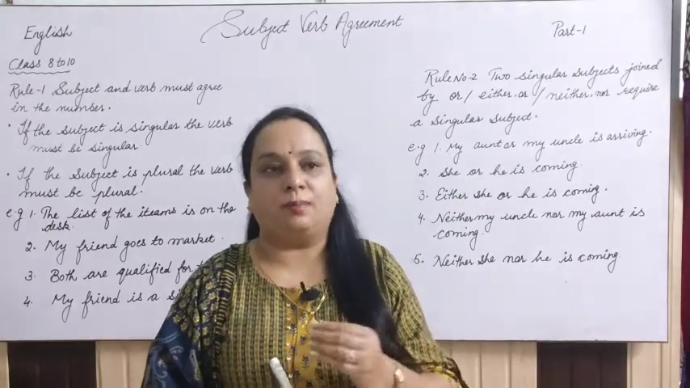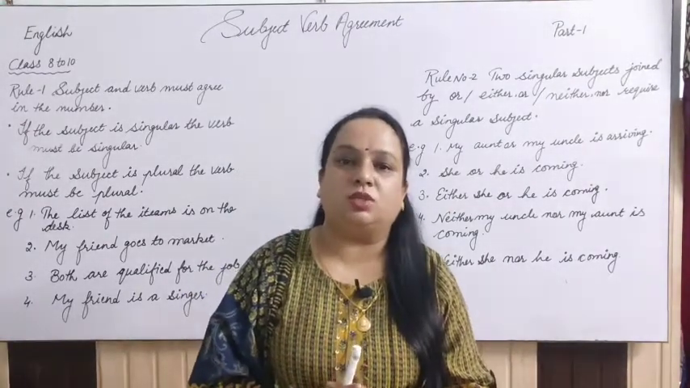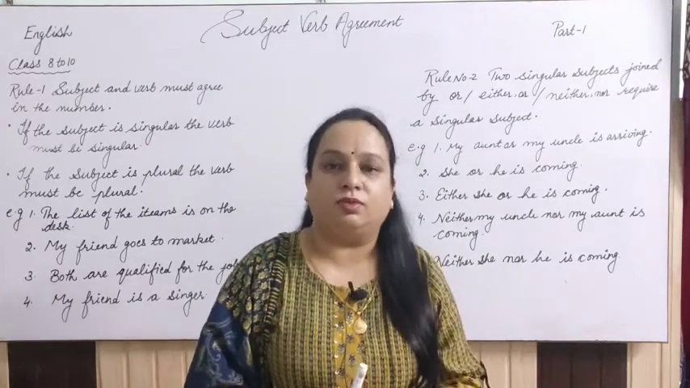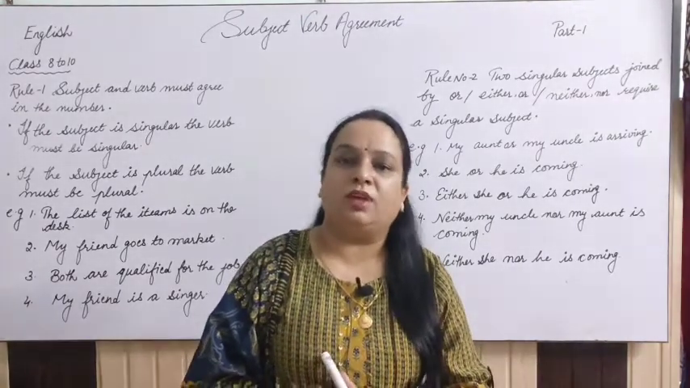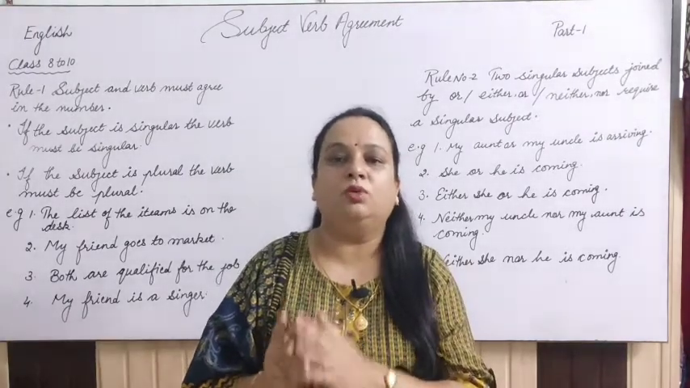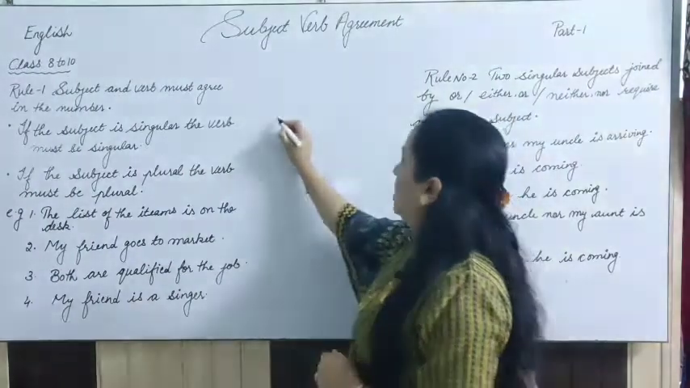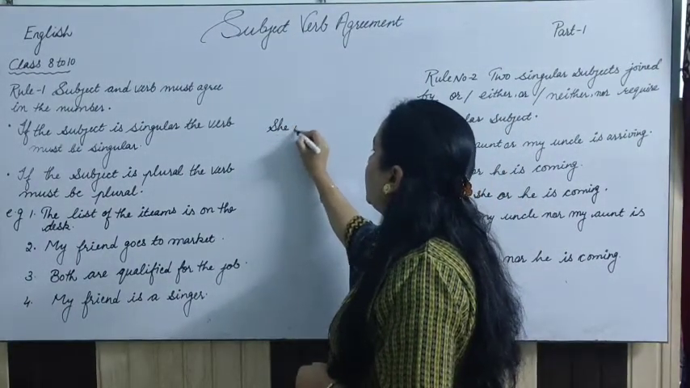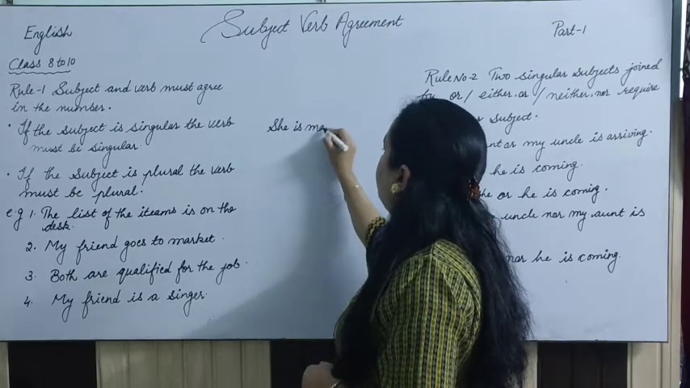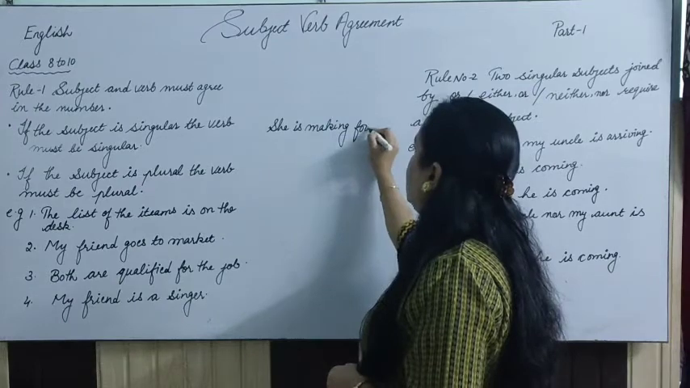Suppose we talk about a singular subject, so the singular subject should carry a singular verb, right? If the subject is plural, then we have to attach the plural verb with that. Let's understand with the help of an example. Suppose I am writing here, she is making food. Okay, she is making food.